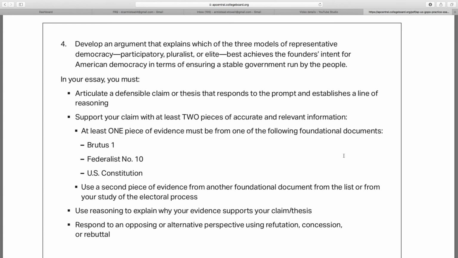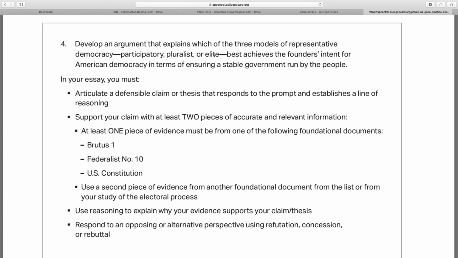The fact that we elected the House of Representatives from the outset, that could be considered participatory democracy. Pluralist democracy, right? Where do we see this? Well, we see that a lot in Federalist number 10, where Madison's saying let groups compete because it's going to allow for a healthy, balanced democracy. And then last, elite democracy, right? This idea of a democracy run by the few or the elite, mainly this time the rich.